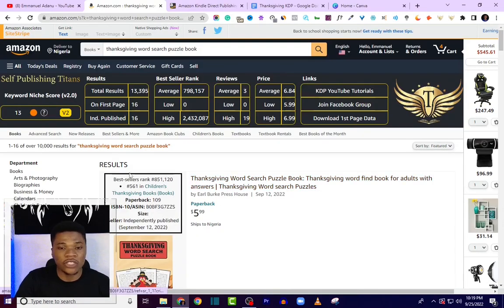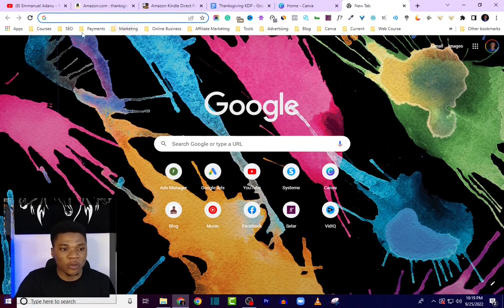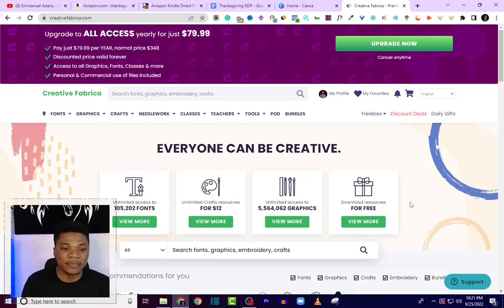Let me show you how you can start publishing books like this. The first thing you want to do is to log into your Fabrica account. So I'm going to log into my Fabrica account. This website is very important because this way we are going to get all the resources we are going to use to create our books. That way we don't have to go through the hard work of trying to build everything up from scratch. So Fabrica is going to make the process very, very easy for us.